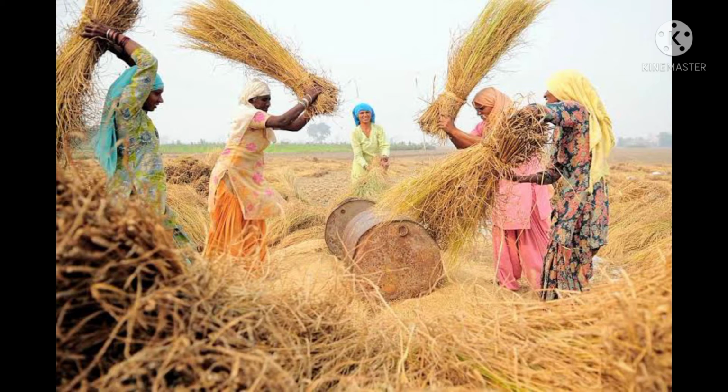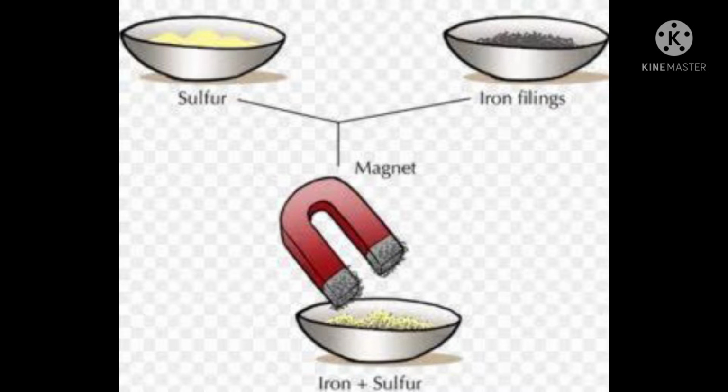The process of separating seed from stalk is called threshing. In this method, first the stalks are beaten hard on the ground and the grains present on them come out. On a large scale, this work is carried out by big machines called threshers. The next method is magnetic separation. In this method, we use a magnet to separate magnetic material from non-magnetic material, like to separate pins from wood or pins from sand, etc.